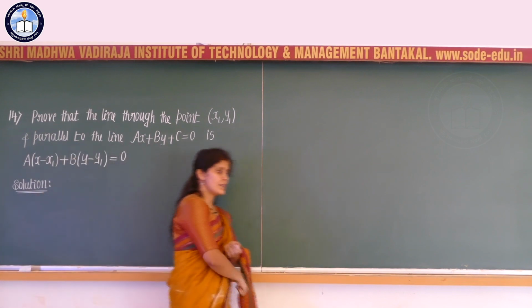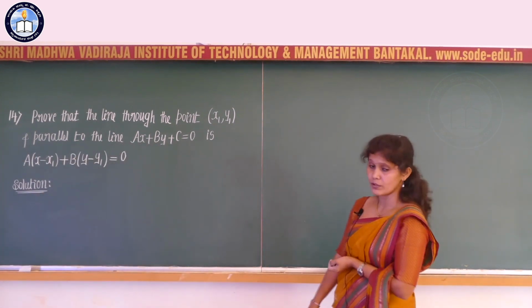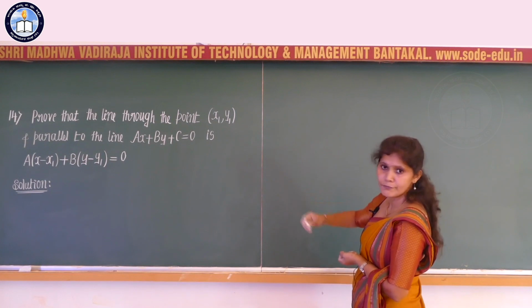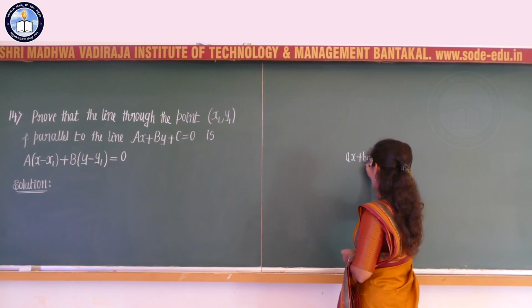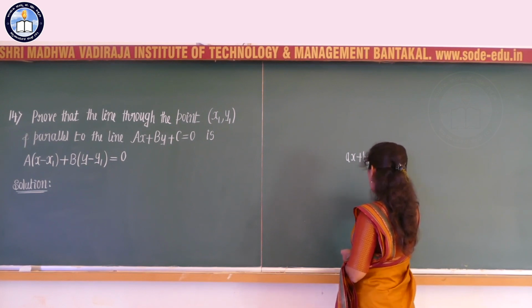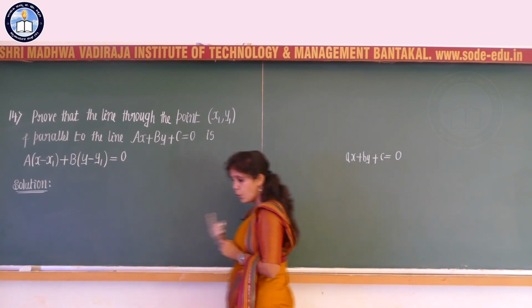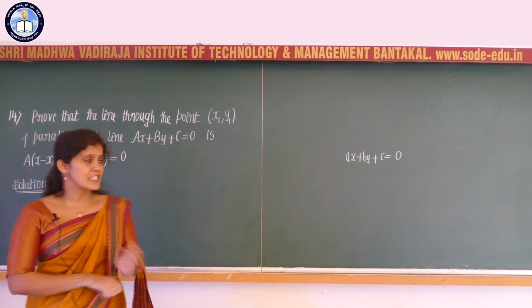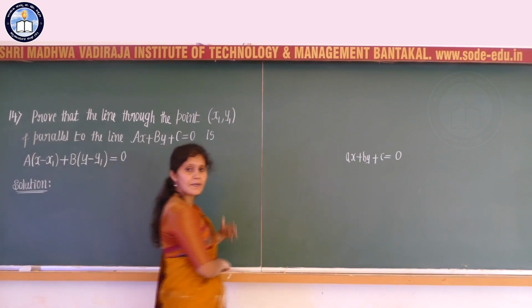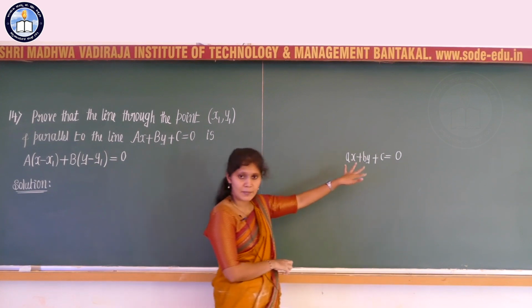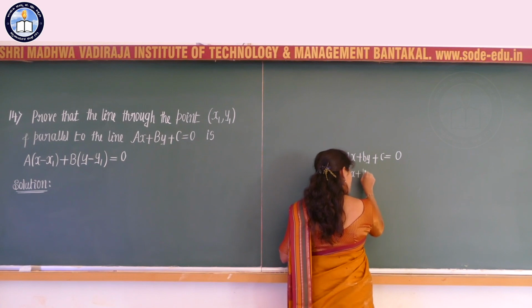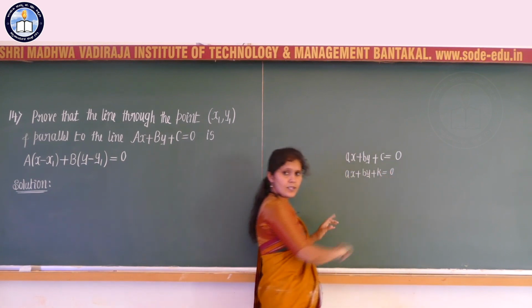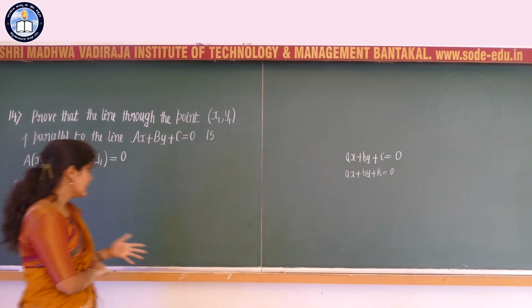So here with respect to this question we can recall one formula, that is if the standard equation of the line is present in the form of ax plus by plus c equal to 0, then what is the equation of the line which is parallel to the given line? If any line is parallel to ax plus by plus c equal to 0, then its equation is given by a into x plus b into y plus k is equal to 0, right? So this is the formula which we have already studied.